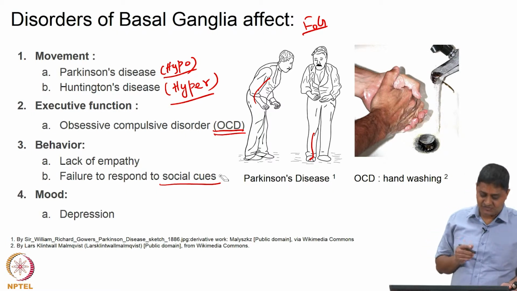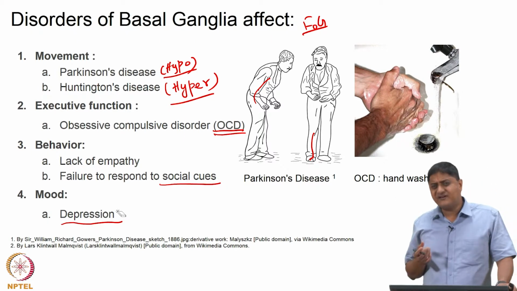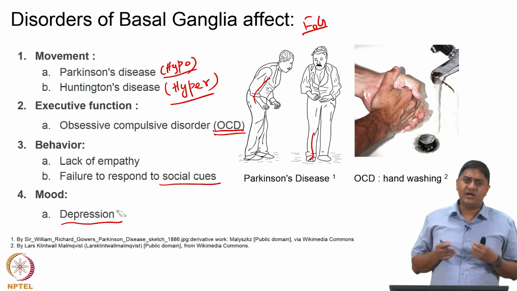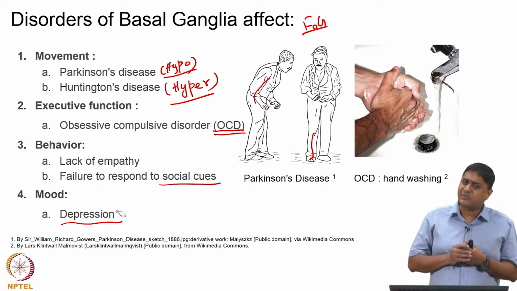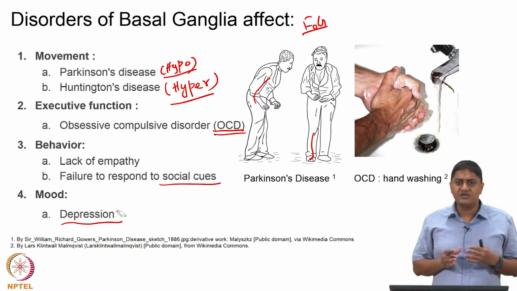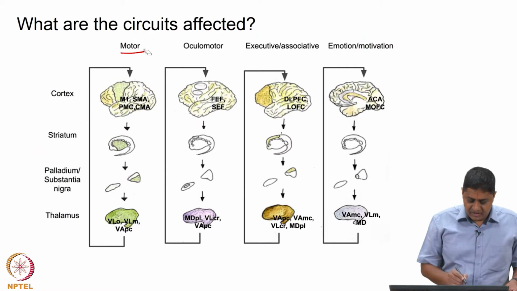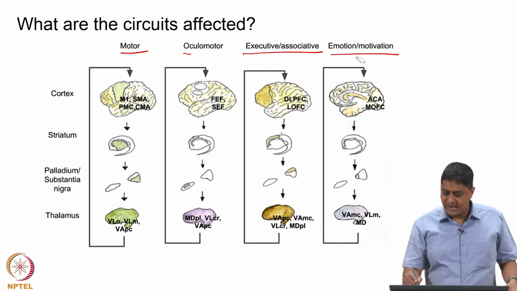Then mood, functions of mood or emotion motivation, right, depression. The exact pathophysiology of this disorder is not understood. There is a huge need to understand this disorder, this disease, as to why this happens, what is the exact pathophysiology of depression, right, poorly understood. So, these are the various disorders. For the purpose of this course, of course, we will focus only on the movement disorders part. So, what are the various loops that are affected? The motor loop, of course, and the oculomotor loop, the executive associated loop, the emotion motivation or the limbic loop.